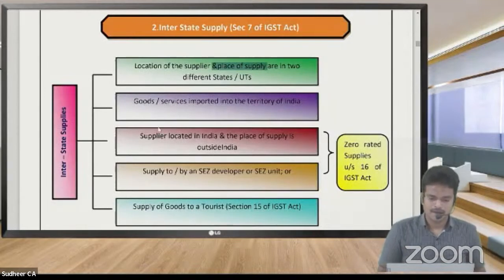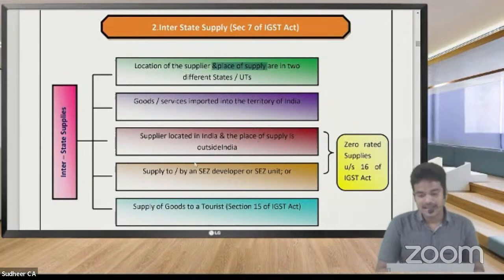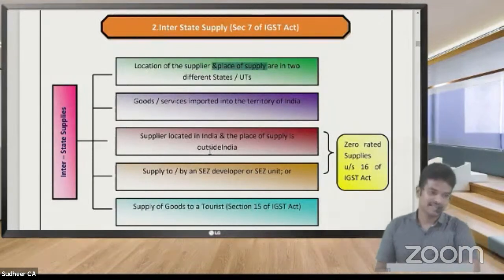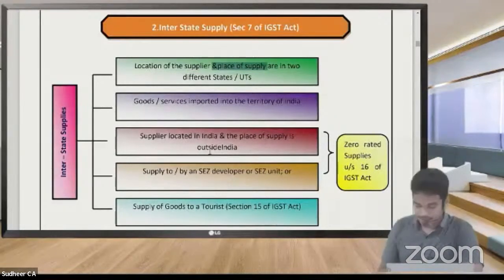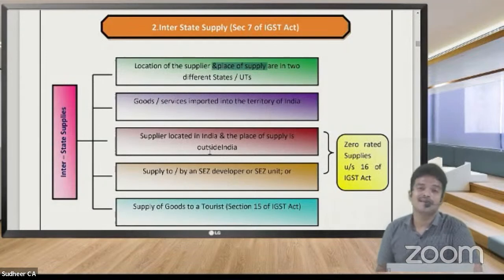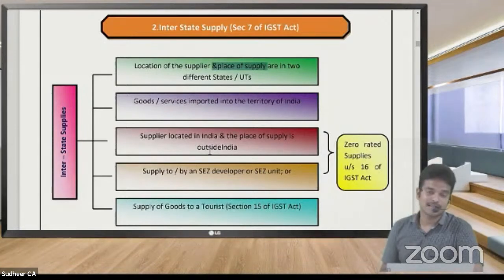Next, the third one: supplier located in India and the place of supply is outside India. Number 3, the supplier is located in India and place of supply is outside India, which is nothing but exports. So exports also will be regarded as interstate supply. I repeat, exports will be regarded as interstate supply. That means on exports also, which GST do we need to levy?